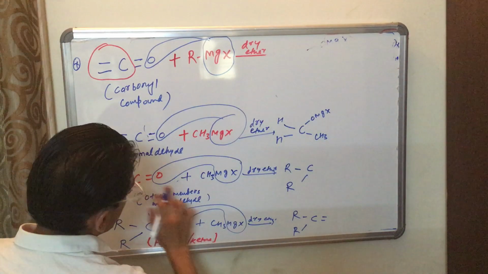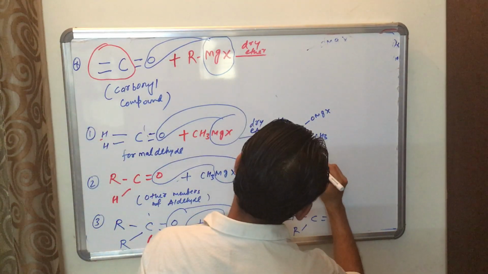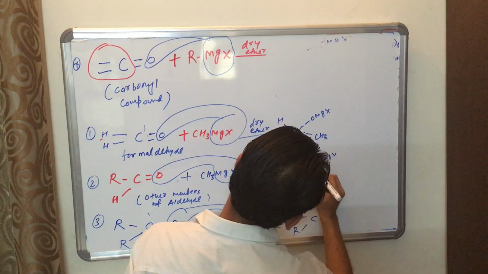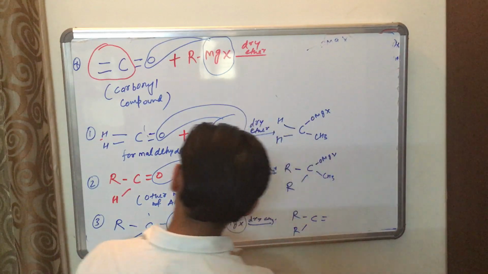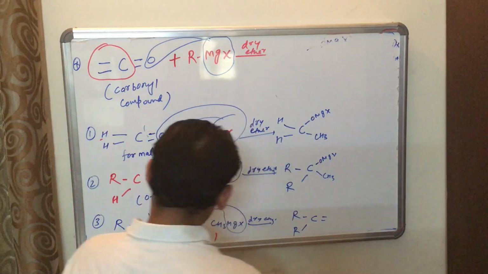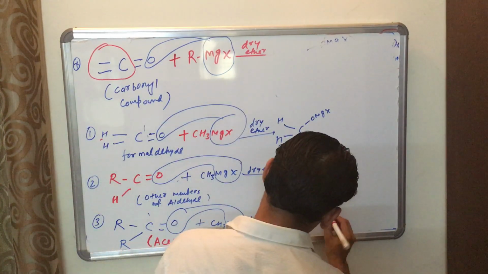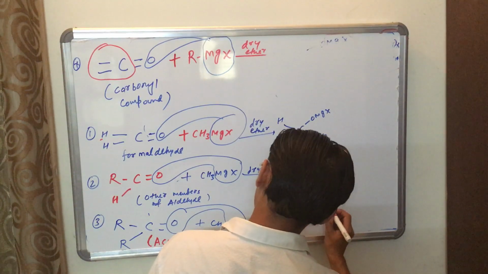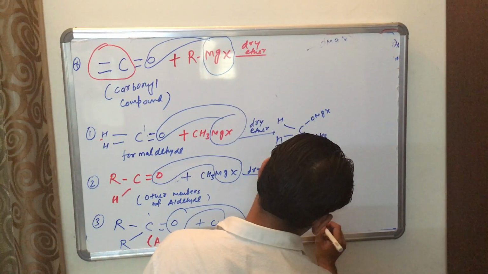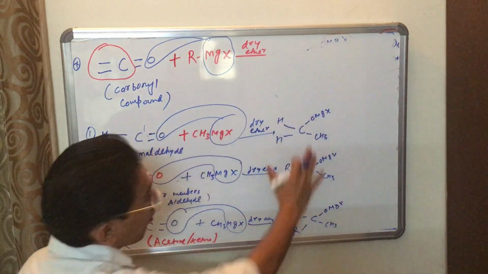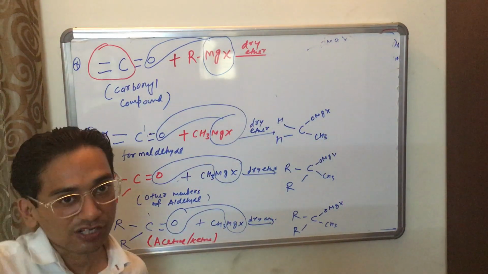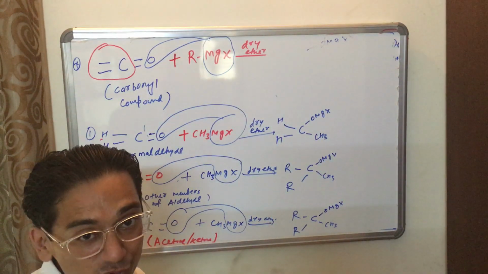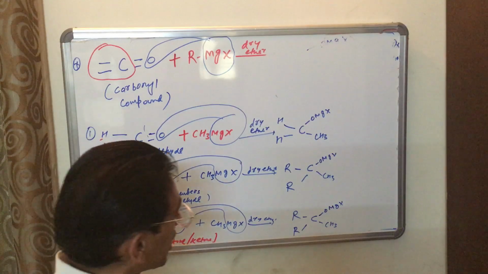Here CH3, OMgX, CH3, and here CH3, one OMgX and CH3. These three are all adducts, meaning addition products, and very easy to write.